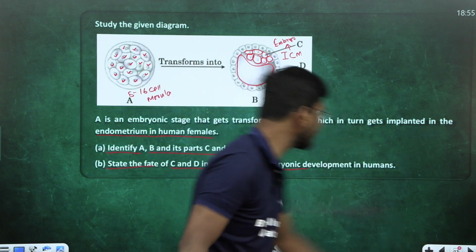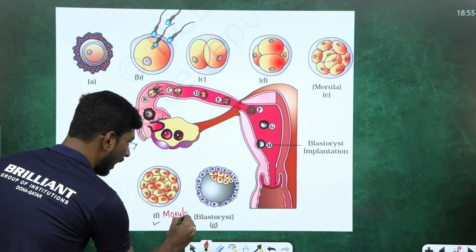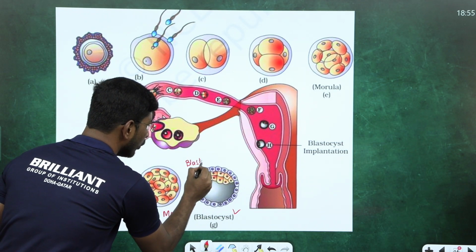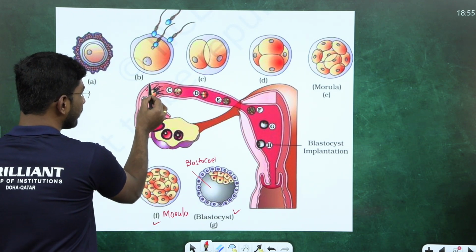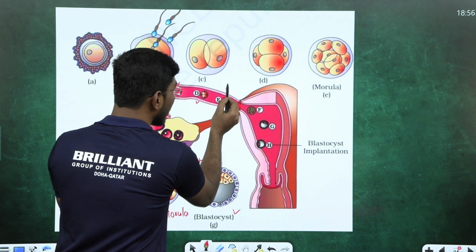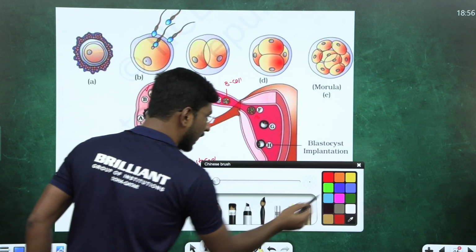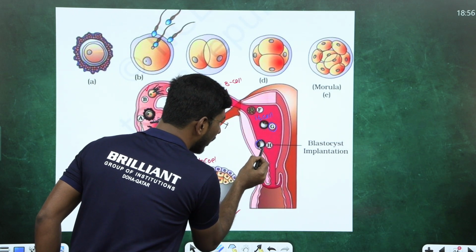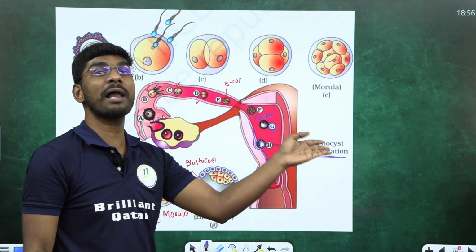I'll show you something. Look here. This is the most important. This is actually the morula. This is the blastocyst stage. Look at the cavity, this is called the blastocoel. Now, from the ovary, the egg is released. Fertilization. After that, cleavage: 2-cell stage, then 4-cell stage, then 8-cell stage. This is the 8-cell morula. After that, the 16-cell stage of the morula. Look at G: the blastocyst slowly comes down and attaches to the endometrium. This process is called blastocyst implantation.